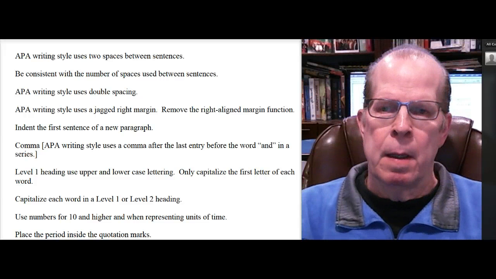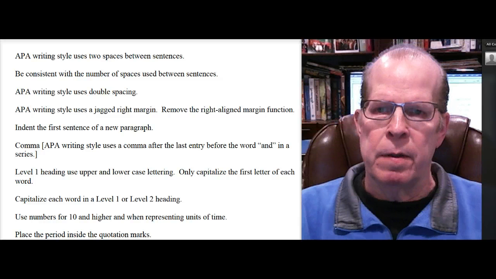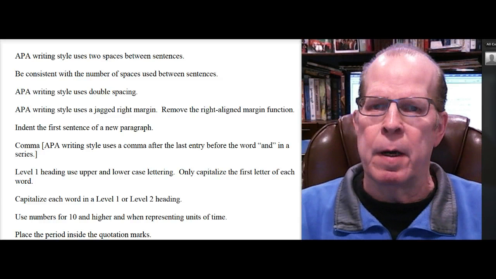Hi, I want to go over some of the common errors in APA format and get you started on the right track here.